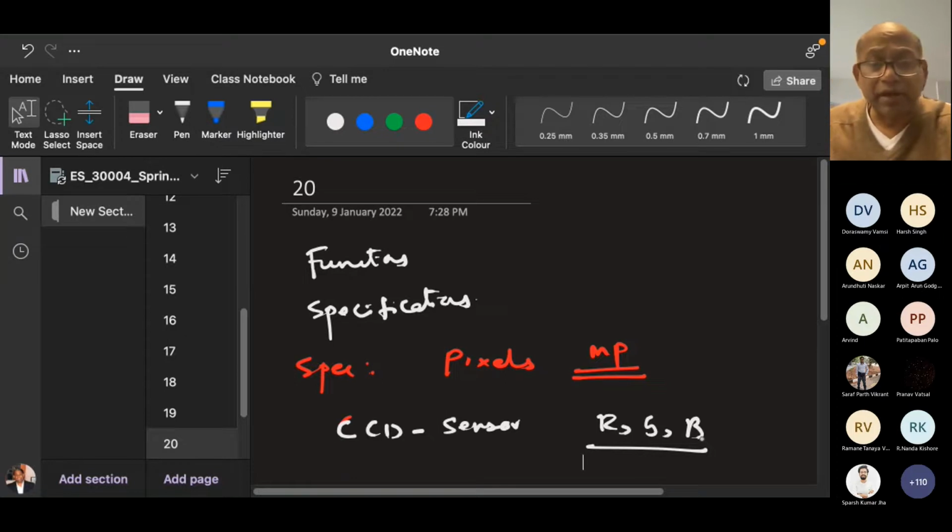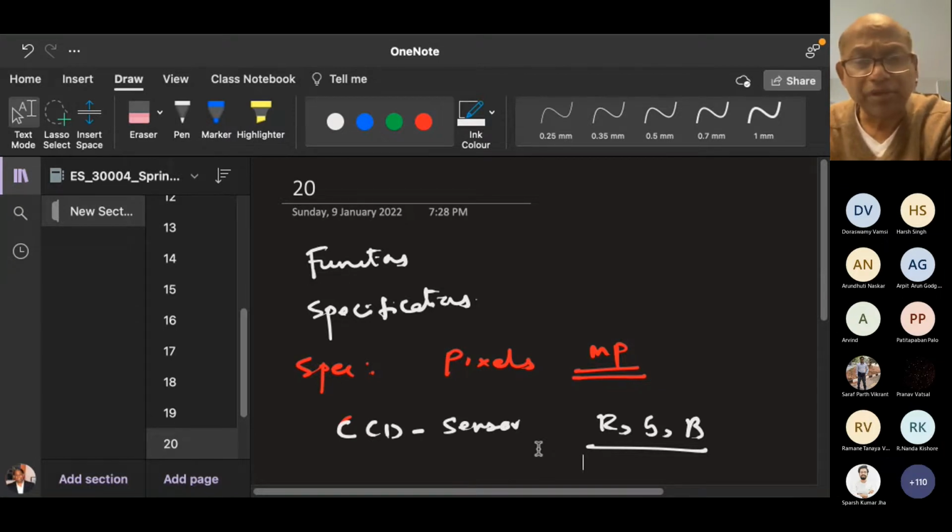So this will have an RGB pattern. Next, it goes to an A to D converter and then to a central computer where it is stored in memory. That's what a digital camera does. Sometimes it can also do video processing, right? So it can also record video.